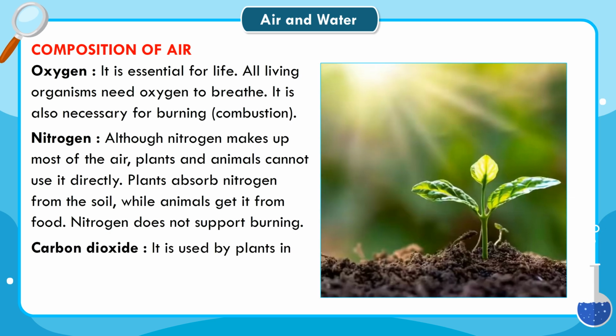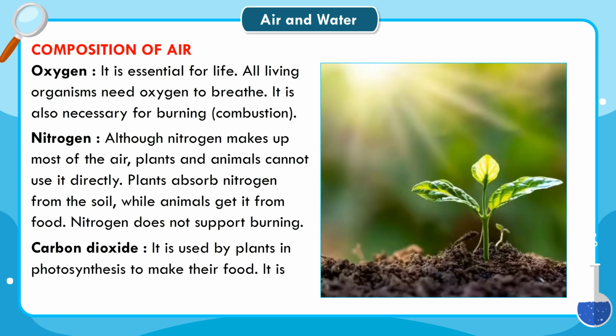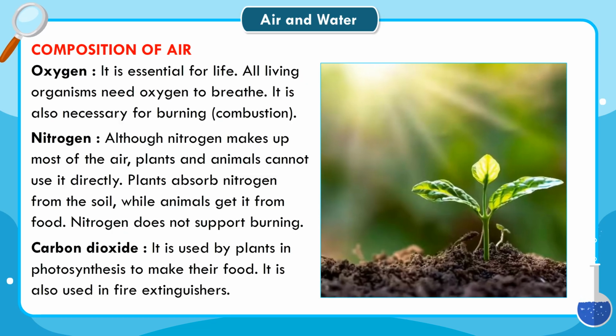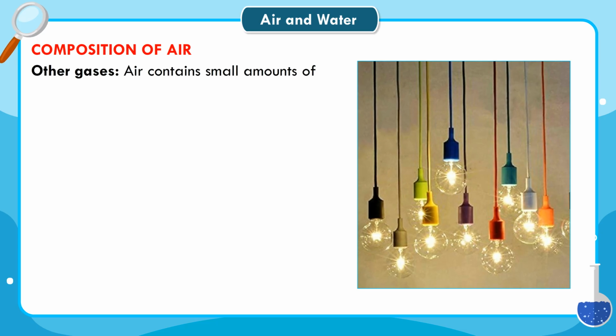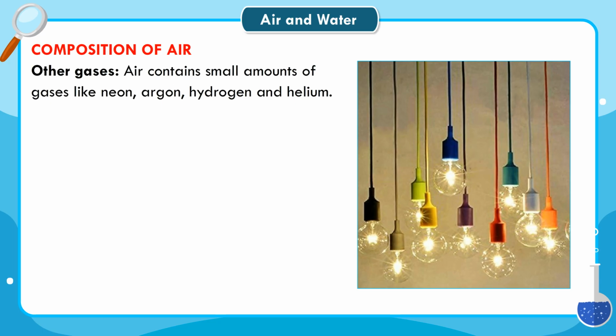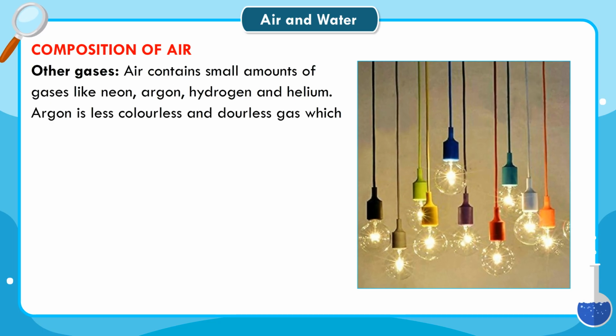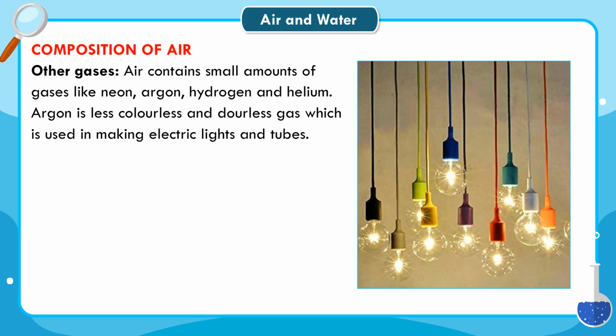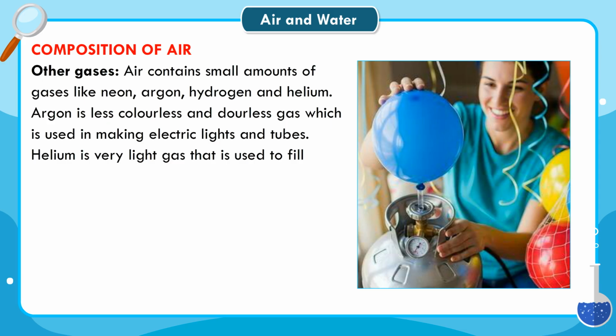Carbon dioxide. It is used by plants in photosynthesis to make their food. It is also used in fire extinguishers. Other gases. Air contains small amounts of gases like neon, argon, hydrogen and helium. Argon is a colorless and odorless gas which is used in making electric lights and tubes. Helium is a very light gas that is used to fill balloons.